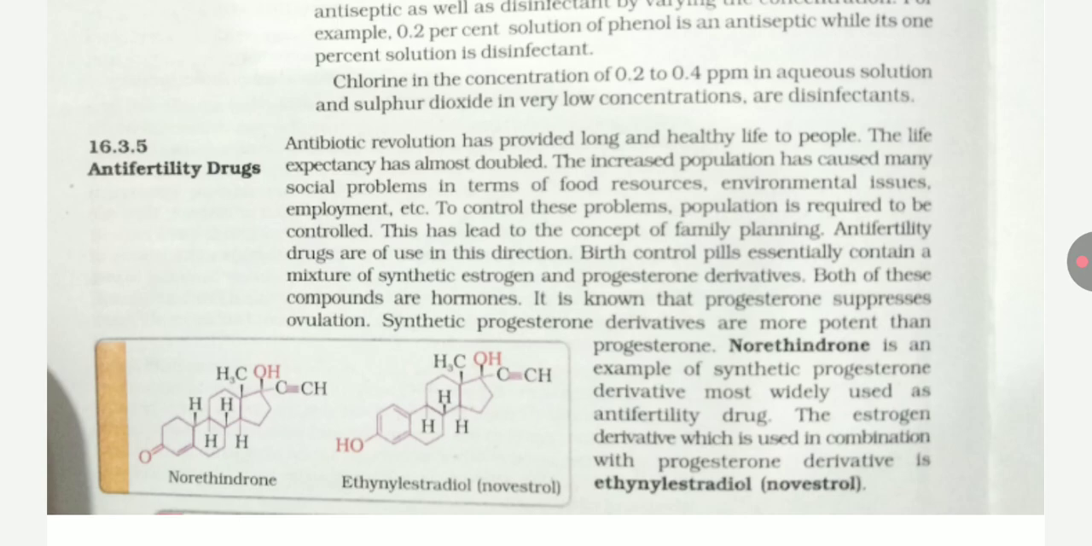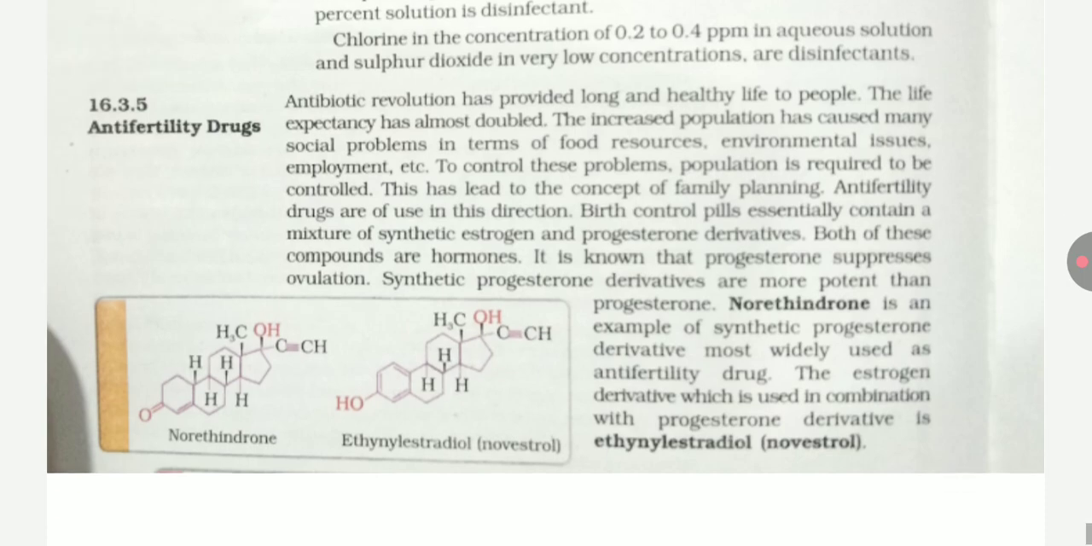Birth control pills essentially contain a mixture of synthetic estrogen and progesterone derivative. Both of these compounds are hormones. It is known that progesterone suppresses ovulation. Synthetic progesterone derivatives are more potent than progesterone. Norethindrone is an example of a synthetic progesterone derivative, most widely used as an anti-fertility drug. The estrogen derivative, which is used in combination with the progesterone derivative, is ethynylestradiol (novestrol).